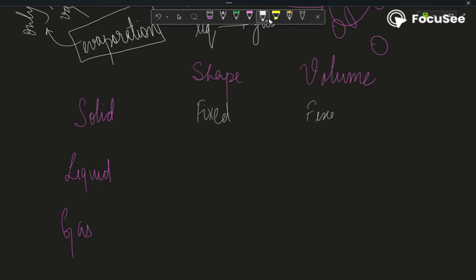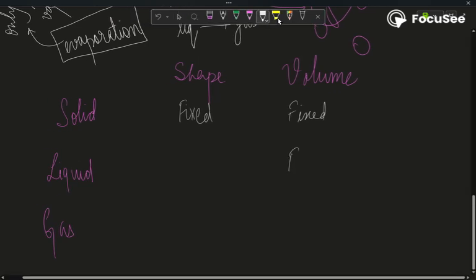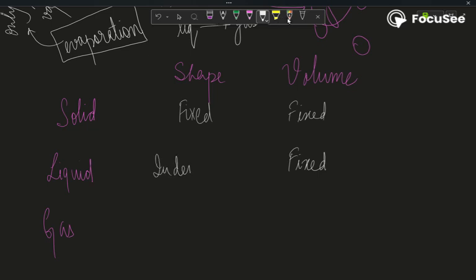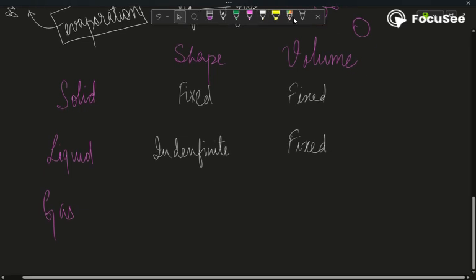So, as we discussed, in case of solids, shape and volume are fixed. In case of liquid, the volume is fixed, it is definite, whereas the shape is indefinite. That is, there is no defined shape.